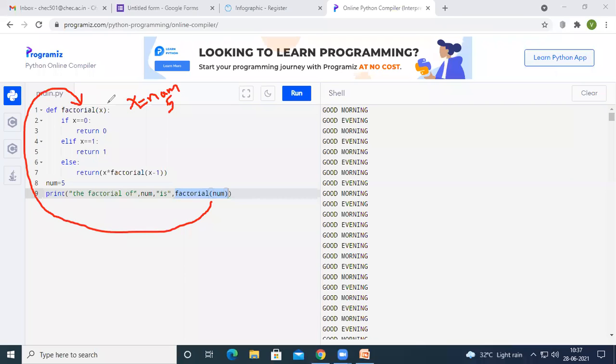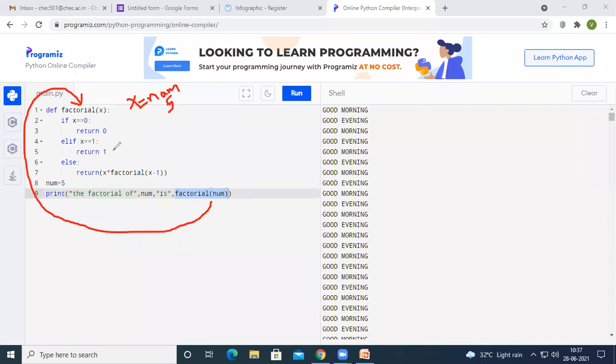Now we go on checking the conditions. The first condition is if x equal to 0, we have to return 0. But unfortunately, x value is not 0. X value is 5. That's why we are not going to get 0 as an output. And then else if x equal to 1, we have to return 1. So x value is 5, so it is not going to return 1.